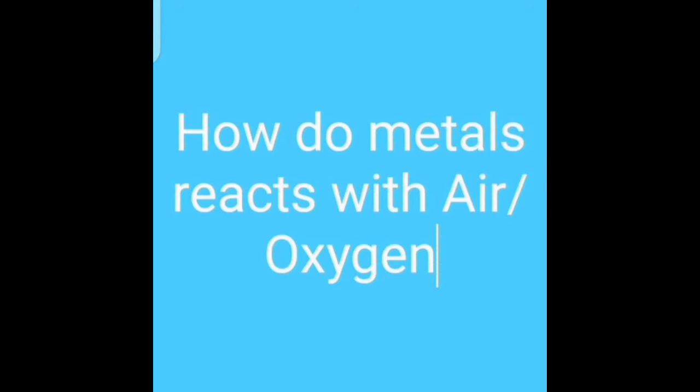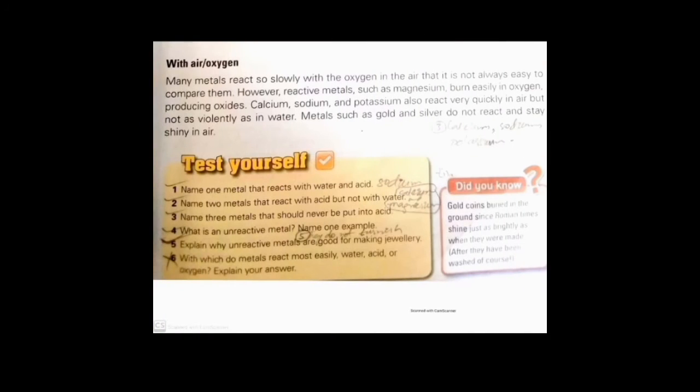After that, we are going to study how metals react with air or oxygen. There are some examples: many metals react so slowly with oxygen in the air that it is not always easy to compare them. However, reactive metals such as magnesium burn easily in oxygen, producing oxides. Calcium, sodium and potassium also react very quickly in air, but not as violently as in water. Metals such as gold and silver do not react and stay shiny in air. This means some are reactive with air and oxygen, and some are non-reactive.